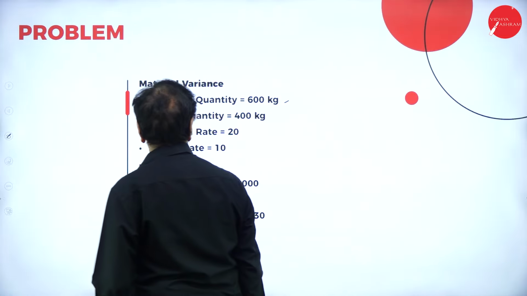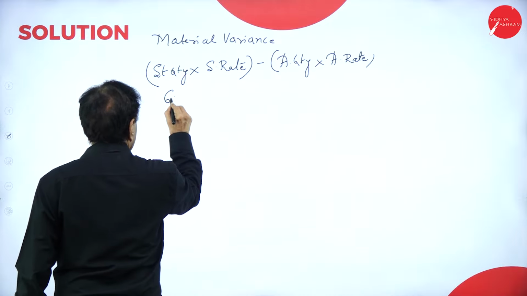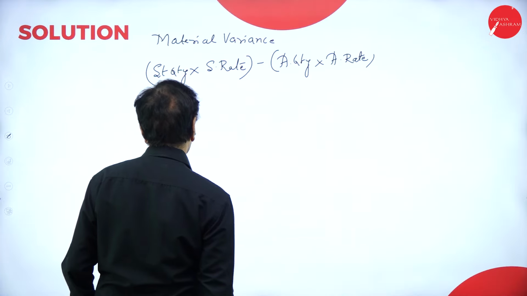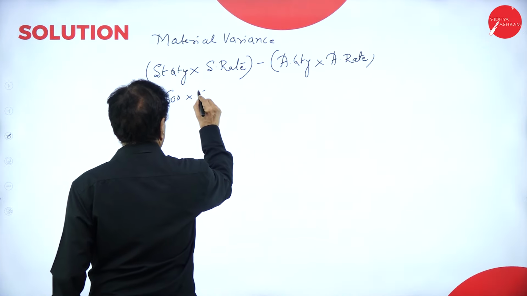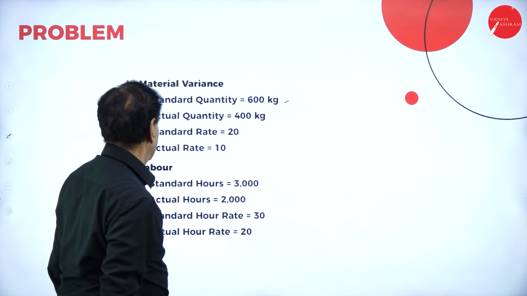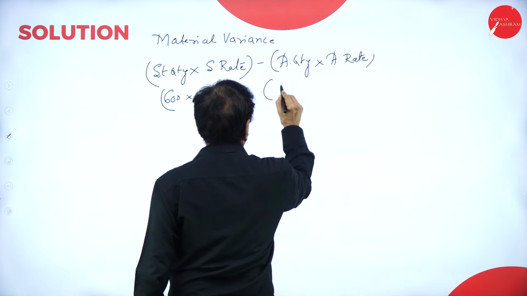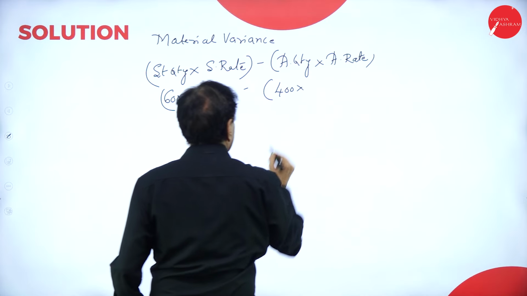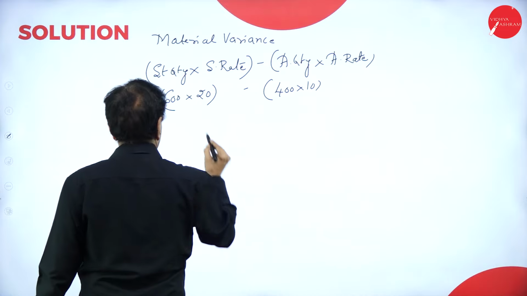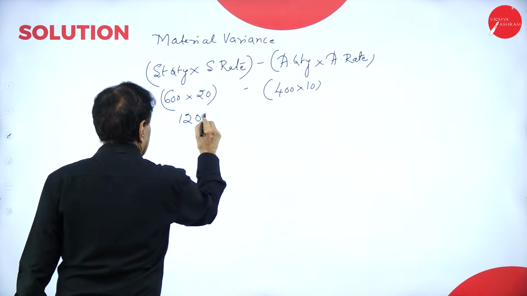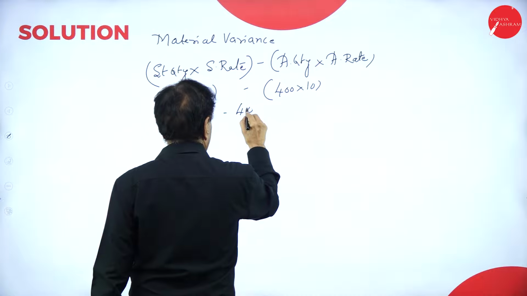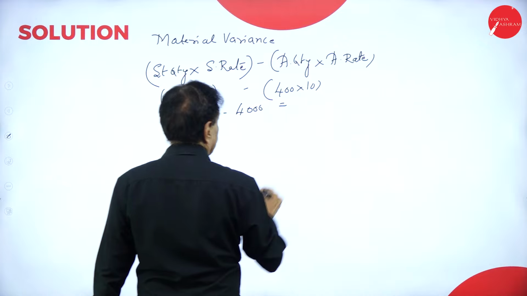What's your standard quantity? 600 into your standard rate 20 minus what's your actual quantity? 400 multiplied by 10 rupees. 12,000, 4 followed by 30. This is 8,000.